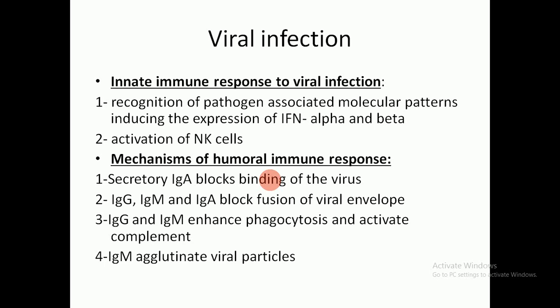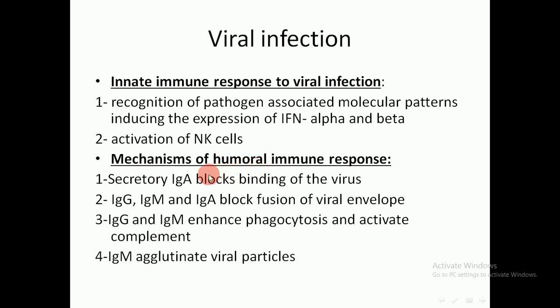The first line of defense mechanism in viral infection is the innate immune response, which includes recognition of the pathogen associated molecular pattern, including the expression of interferon alpha and beta, and second, activation of the NK cells. And if this innate immunity fails to eradicate the viral infection, then the adaptive immunity will react. And this includes the humoral immunity.